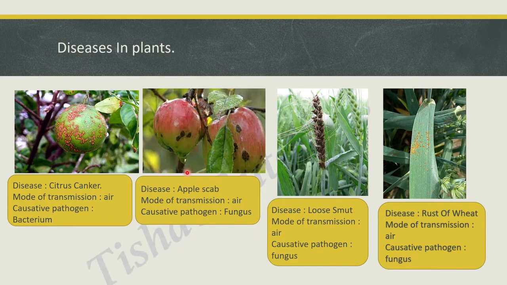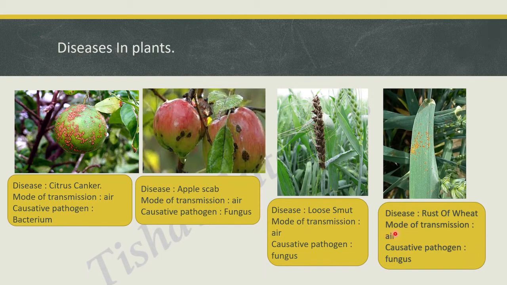This disease is called apple scab. Mode of transmission is air and the causative pathogen is fungus. Loose smut is generally seen in crops like wheat. Mode of transmission is air and the causative pathogen is fungus.